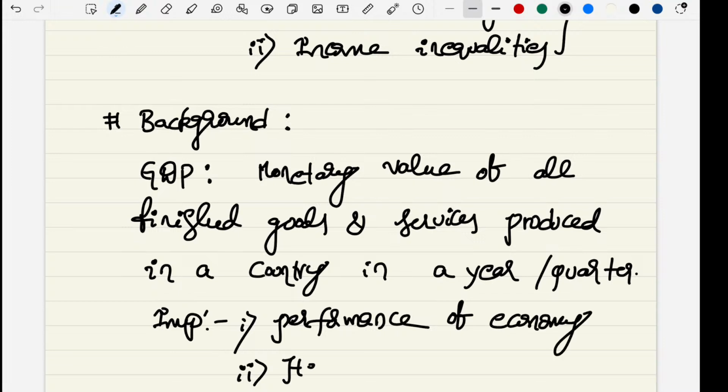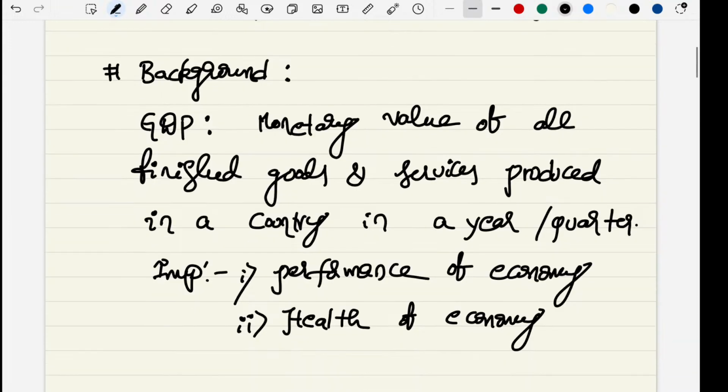If it is growing at a constant rate, then everybody will look at that economy. It attracts investors. If the economy is growing, then we will get FDIs, FFIs, and other investment. So these are the importance of GDP.